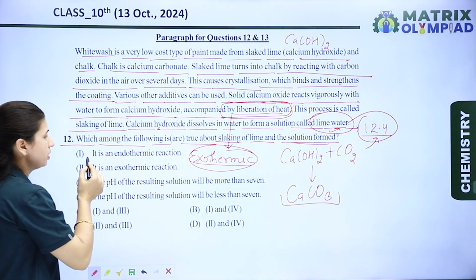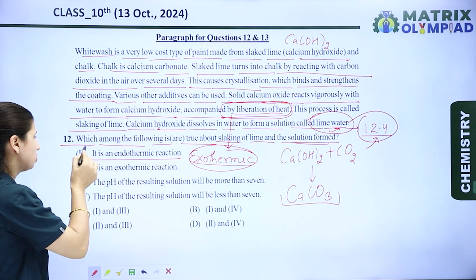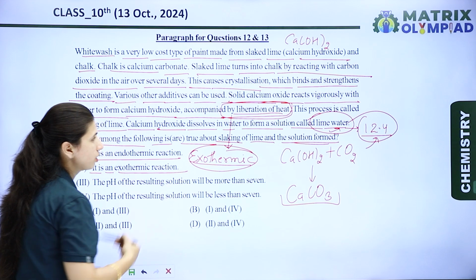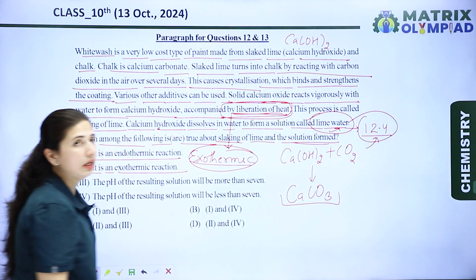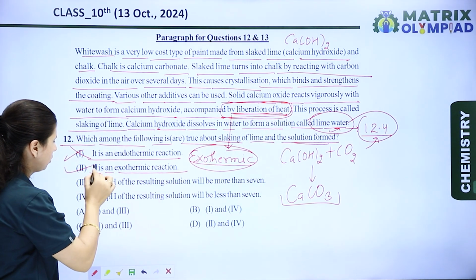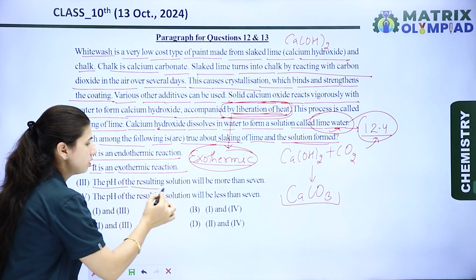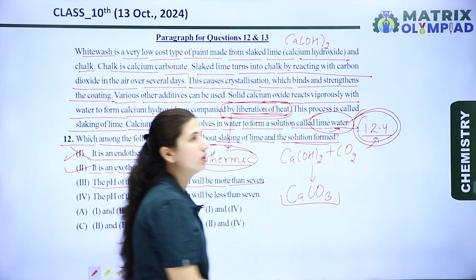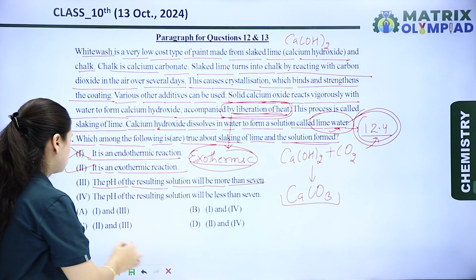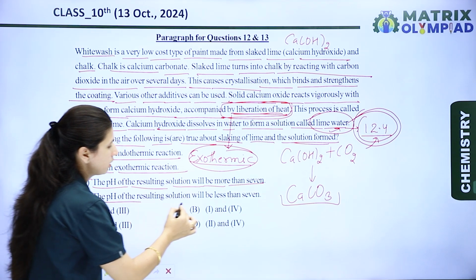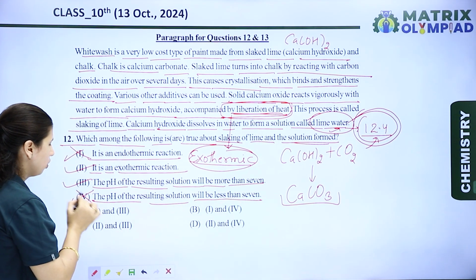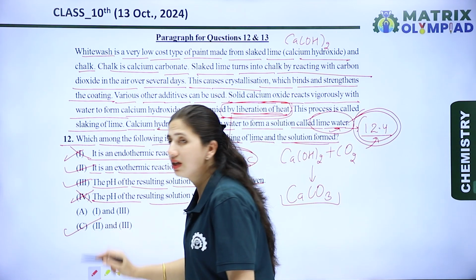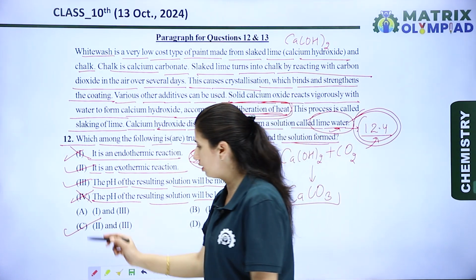The first option is, it is an endothermic reaction. No, it is not an endothermic reaction. Next is, it is an exothermic reaction. Yes, it liberates heat, so it is an exothermic reaction. Next, the pH of the resulting solution will be more than 7. Yes, it's around 12.4, so it is more than 7 and basic in nature. So the third is also right. The pH of the resulting solution will be less than 7. No, it is wrong. So the second and third statements are right, which means option C is the right option for this question.